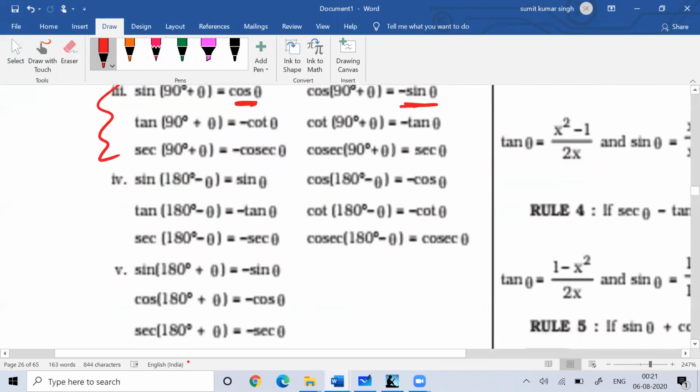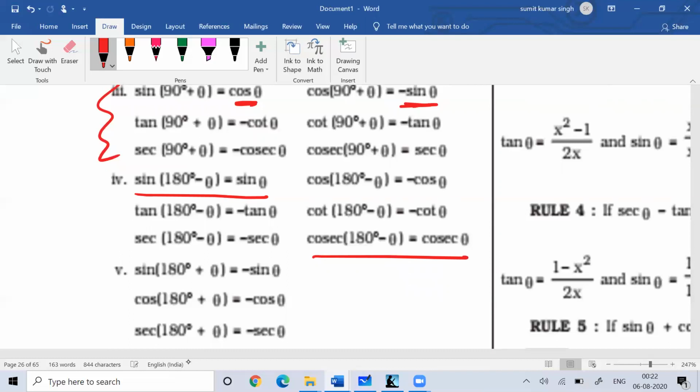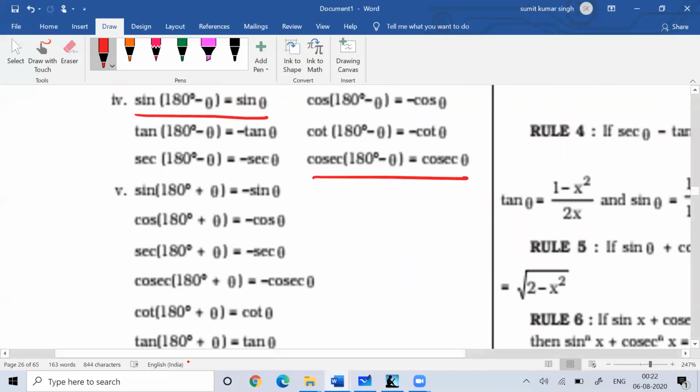Then you can see 180 minus. Since 180 is there, sine will remain as sine, and cos will remain as cos. For 180 minus, you are again in the second quadrant. There the sine and cosec will remain positive, while the rest of them will be negative. 180 plus, then you are in the third quadrant.